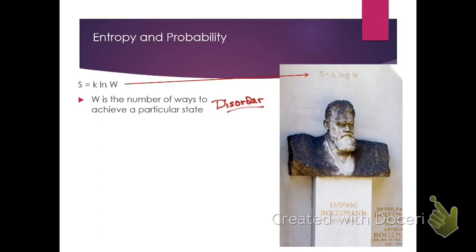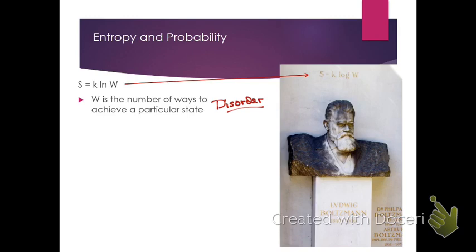We can relate this to disorder. If you think about, say, your room, there are lots of different ways for you to mess up your room so it's in a disordered state, as opposed to ways that can be in an ordered state. So the disordered state, because there are many more ways to achieve that, has a larger entropy than the ordered state. Now, there are actually some philosophical discussions that we could bring into this at this point, but we won't. This will come perhaps at a later time in conversation.